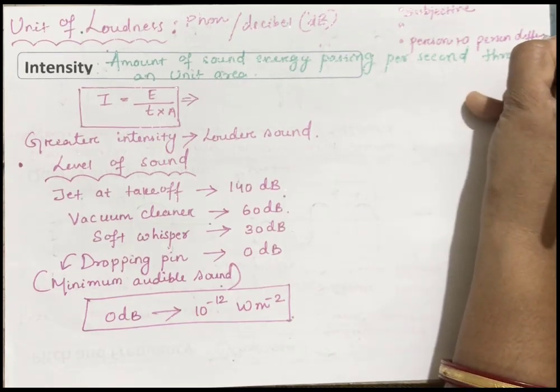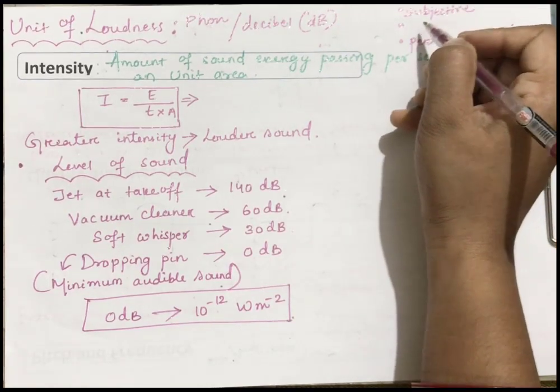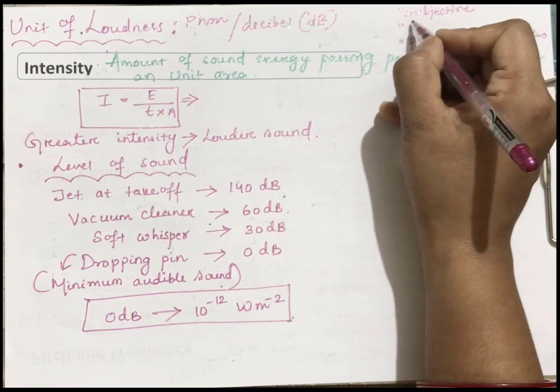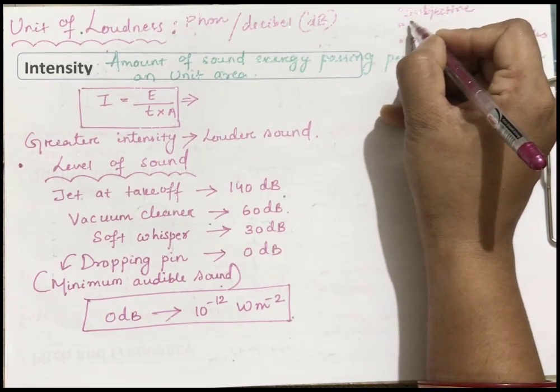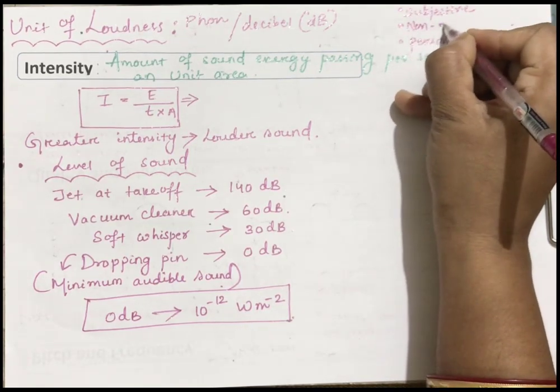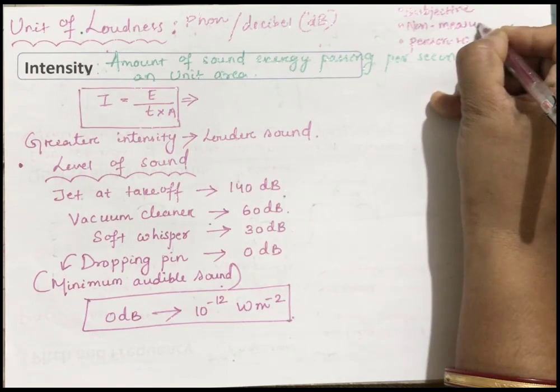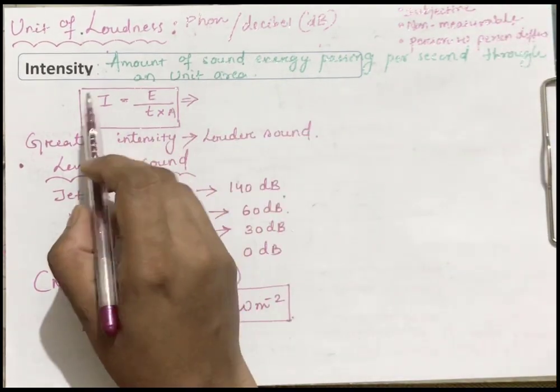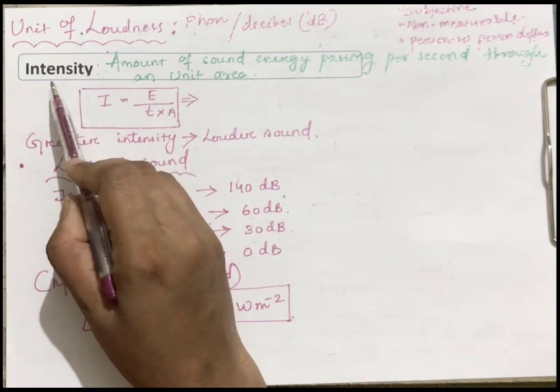Loudness differs from person to person, so it is a non-measurable quantity. Since it differs from person to person, you cannot measure it. We will not get one accurate value for this loudness. So, non-measurable quantity. For this we have to learn about intensity.